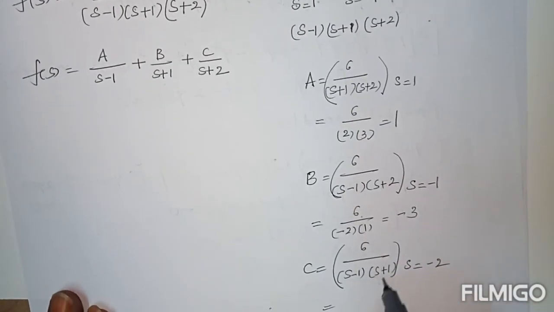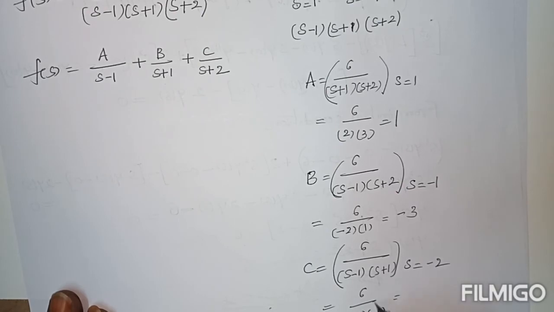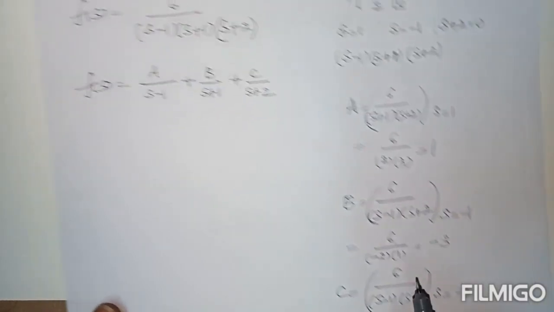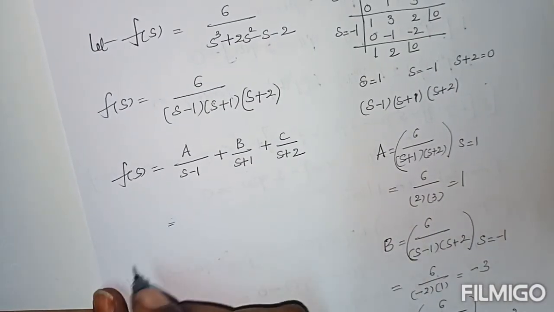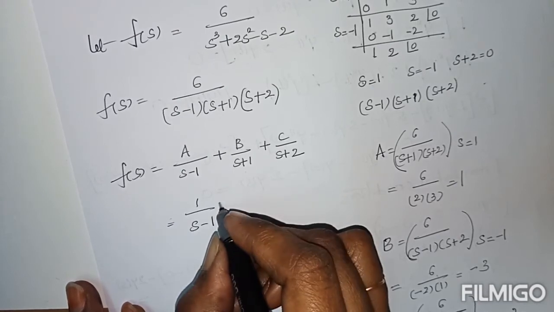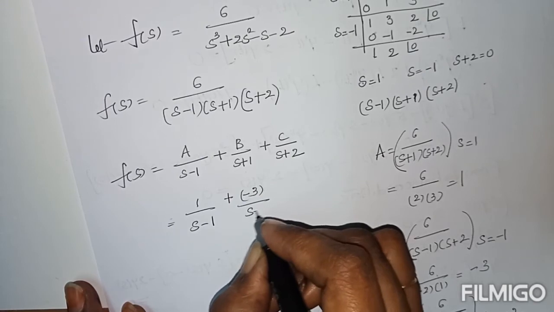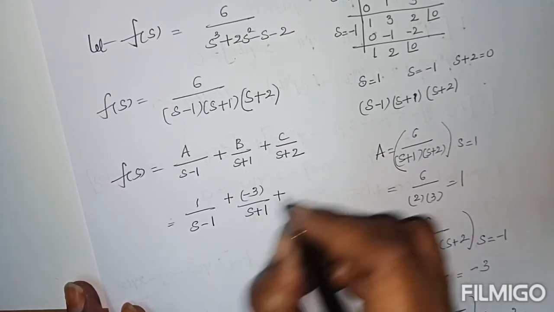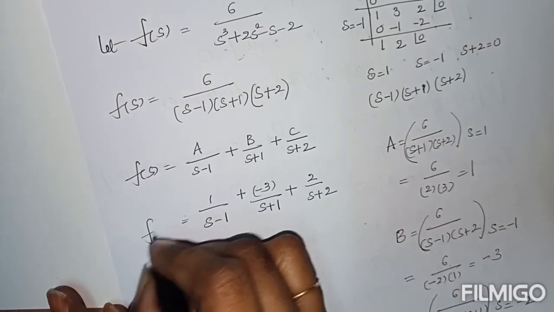By writing S equal to minus 2, the result is 6 by, here it is minus 3, here it is minus 1. It equals 3 to 6, C is 2. So that the factors are here: A is 1 by S minus 1, B is minus 3 by S plus 1, plus C is 2 by S plus 2. Now this is the value of f of S.